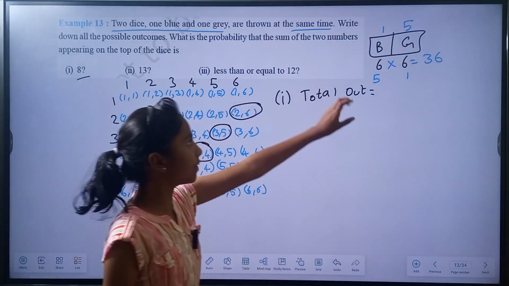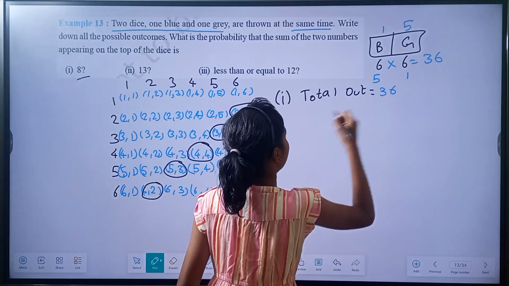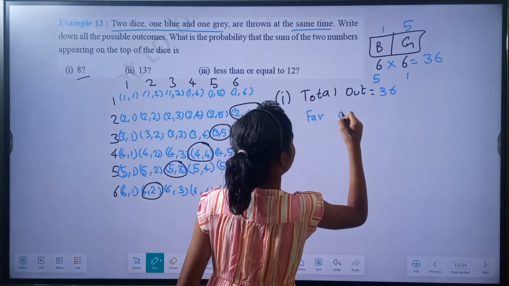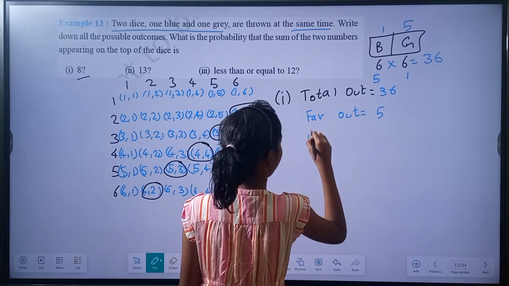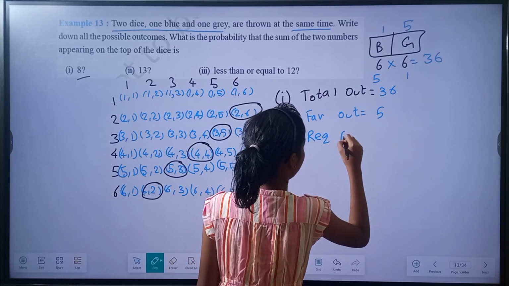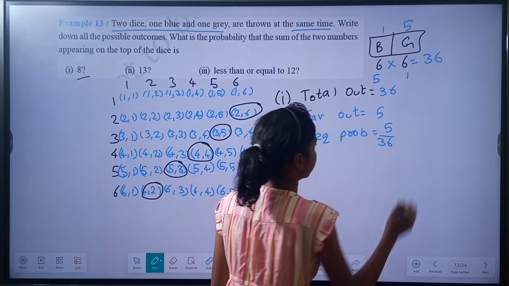So we should not divide this by 2. We have total outcomes 36, and the favorable outcomes we have 5. So the required probability equal to 5 by 36.